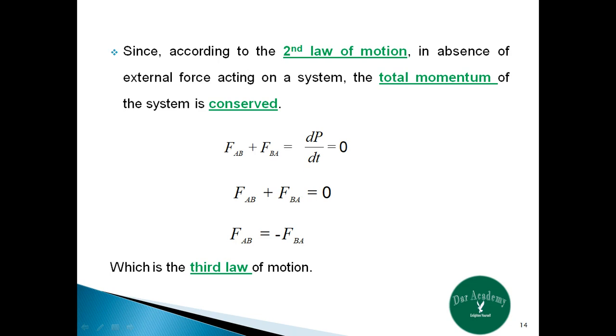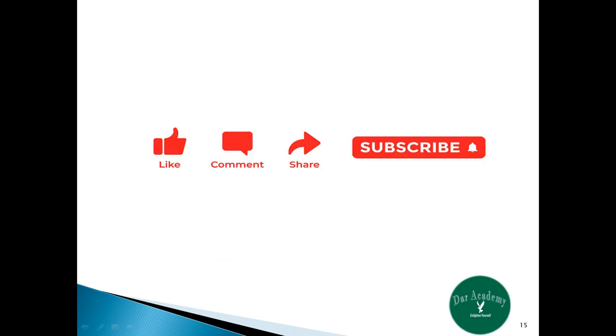According to the second law of motion, in the absence of an external force acting on the system, the total momentum of the system is conserved. That is, F_AB plus F_BA is equal to dP by dt, which is equal to 0. Or we can say that F_AB plus F_BA equals 0, or F_AB is equal to minus F_BA, which is the third law of motion. So in this way we showed that the third law of motion is also contained in the second law of motion. Hence we can say that the second law of motion is the real law of motion.